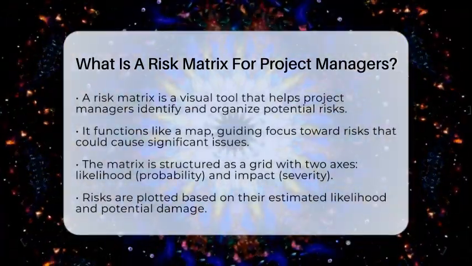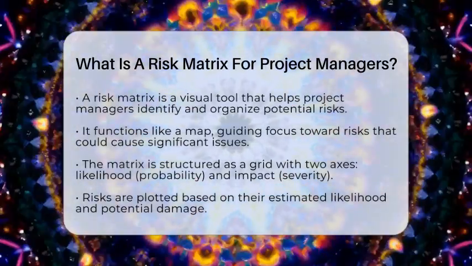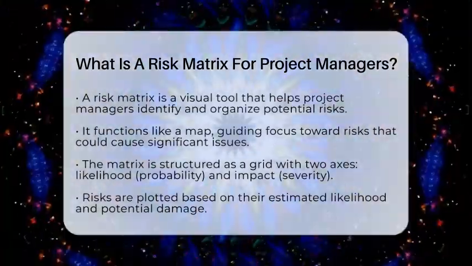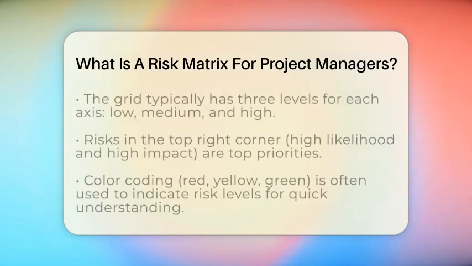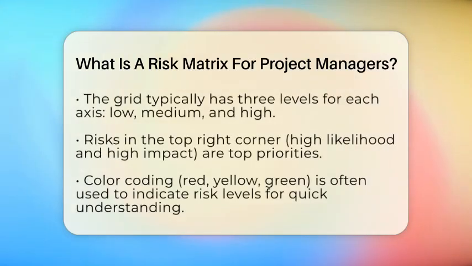Think of a risk matrix with 3 levels for probability: low, medium, and high, and 3 levels for impact: low, medium, and high. If a risk is very likely and could cause major damage, it lands in the top right corner of the grid. That risk becomes a top priority. On the other hand, a risk that is unlikely and would cause little trouble stays in the bottom left corner, needing less focus.